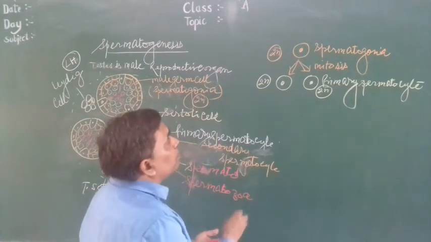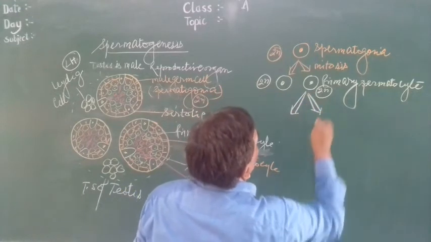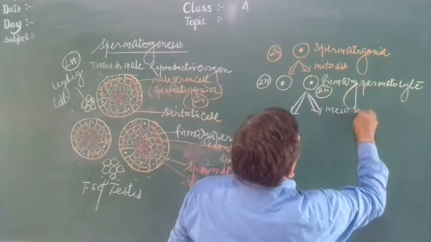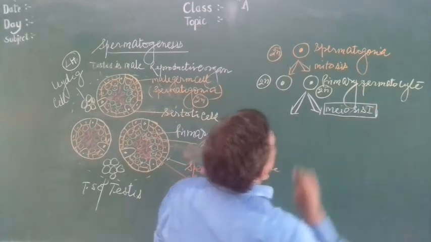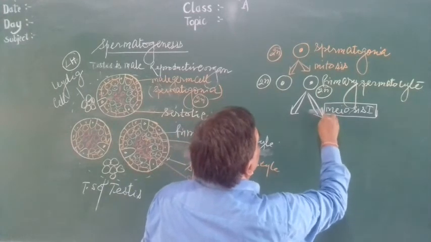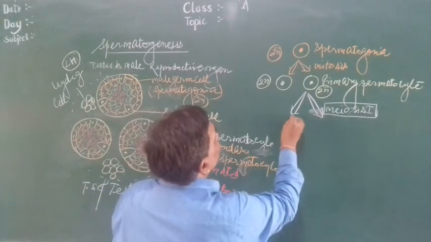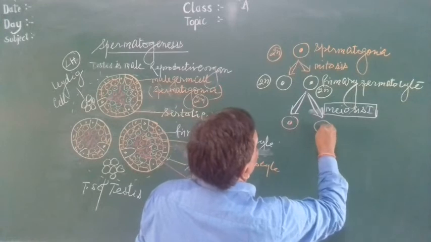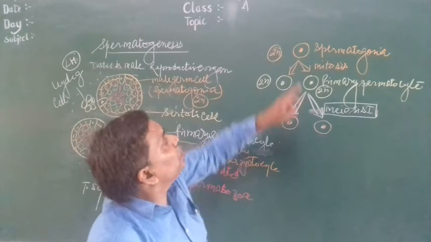Now this primary spermatocyte undergoes meiosis first. Then it produces here two secondary spermatocytes, not spermatids.